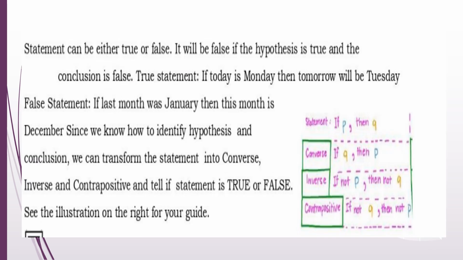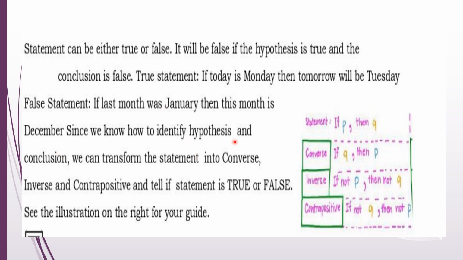Okay, now on this, we are going to make your findings true. It says a statement can be written true or false. It will be false if the hypothesis is true and the conclusion is false. True statement: if today is Monday, then tomorrow will be Tuesday. We have here the false statement: if last month was January, the next month is December.